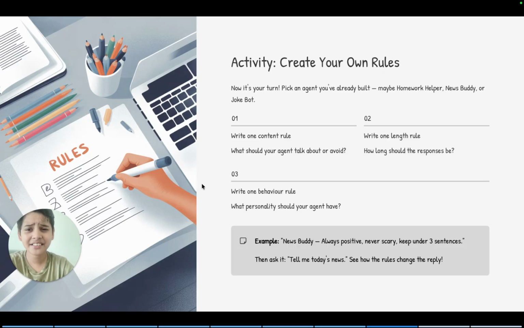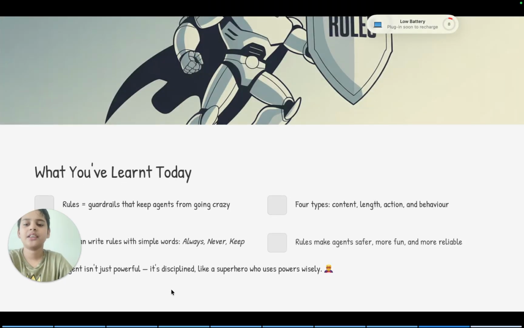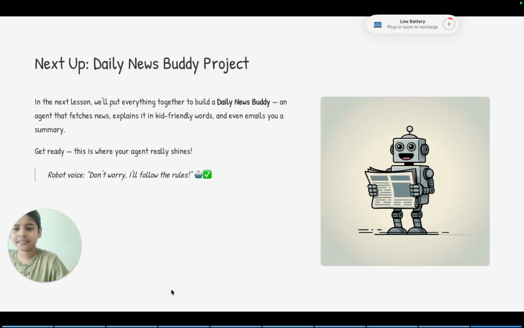In the next lesson, we'll put everything together to build an AI daily news buddy, so it can fetch news, explain it in kid-friendly words, and even email you a summary. So get ready. This is where your agent really shines. Go on to the next video to learn how to build a daily news buddy.